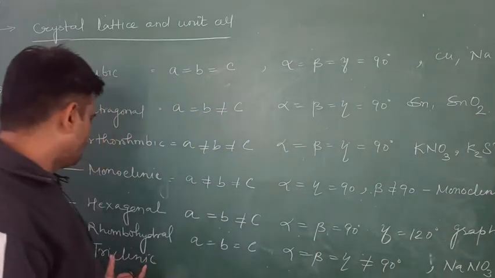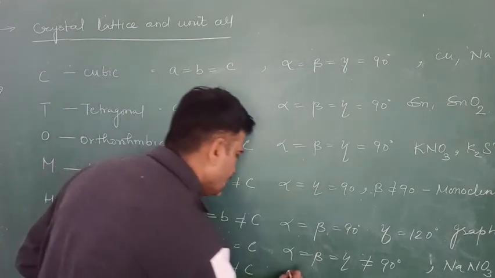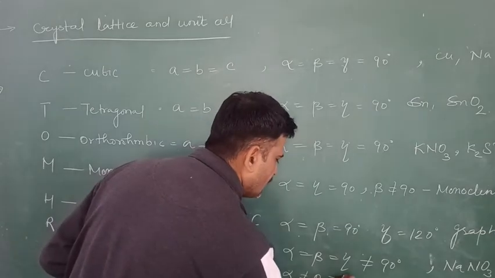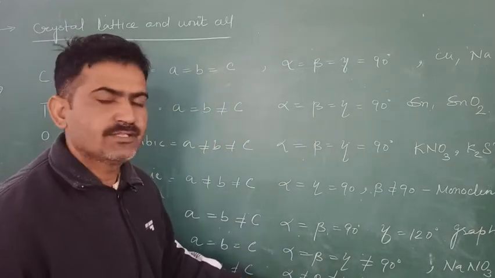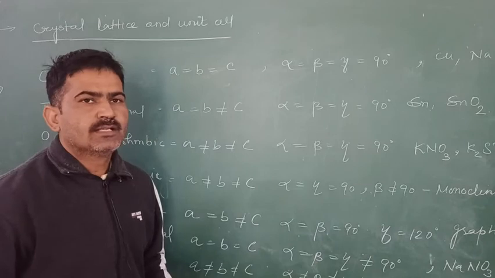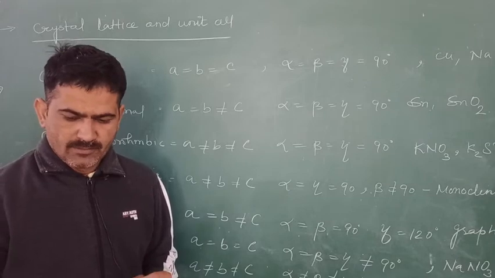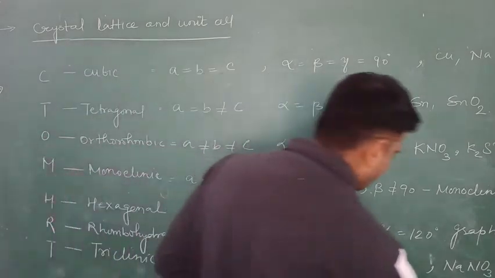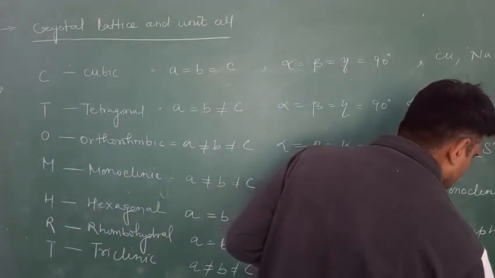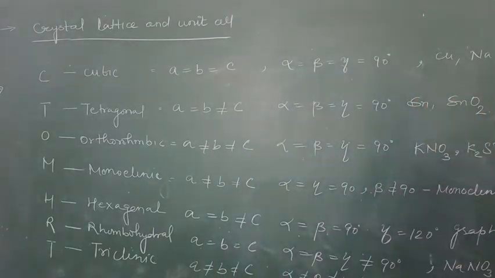The last is the most unsymmetrical unit cell, the triclinic: A not equal to B not equal to C, and alpha, beta, gamma not equal to each other and also not equal to 90 degrees. The example of the triclinic unit cell is copper sulfate pentahydrate. Student, this is the classification of the unit cell on the basis of parameters.